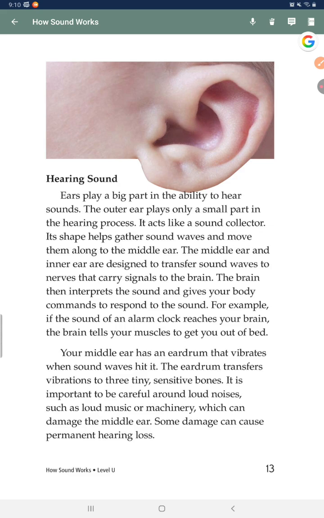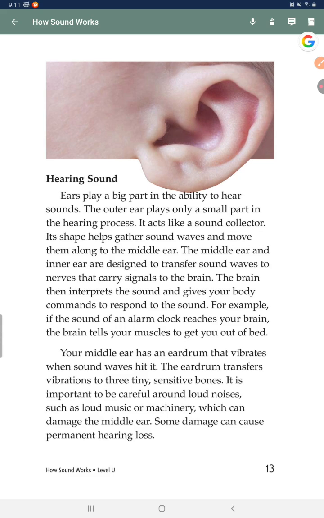Hearing sound. Ears play a big part in the ability to hear sounds. The outer ear plays only a small part in the hearing process. It acts like a sound collector. Its shape helps gather sound waves and move them along to the middle ear. The middle ear and inner ear are designed to transfer sound waves to nerves that carry signals to the brain. The brain interprets the sound and gives your body commands to respond to the sound.